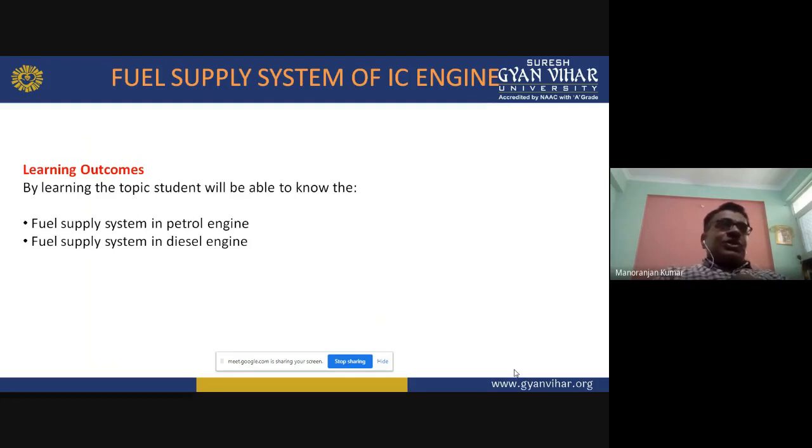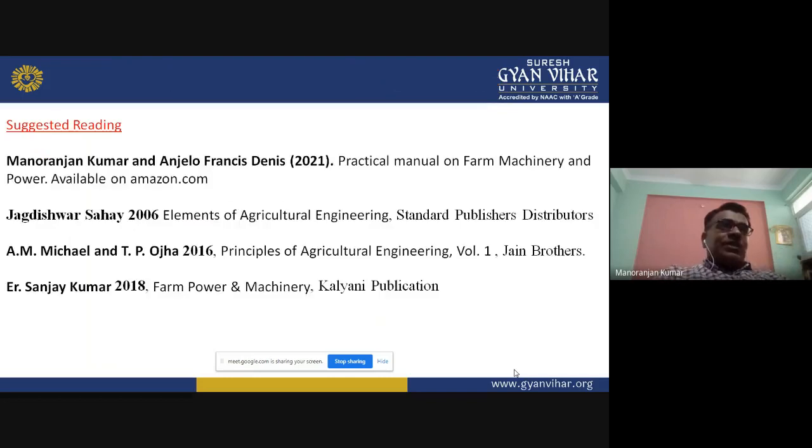For this lecture, the students can refer to these books for more study. The first book is Practical Manual on Farm Machinery and Power, written by Manoranjan Kumar and Angelo Francis Dennis. You can purchase this book from Amazon. This book is based on the fifth Dean Committee report, and it is very useful for BSc Agriculture students.